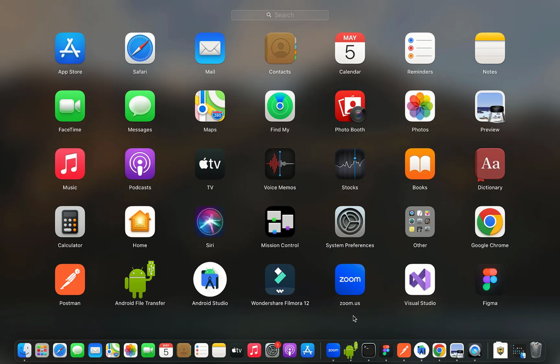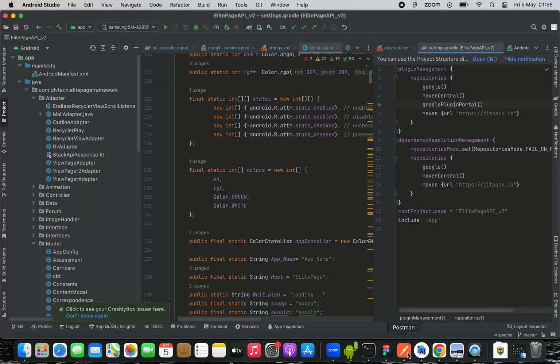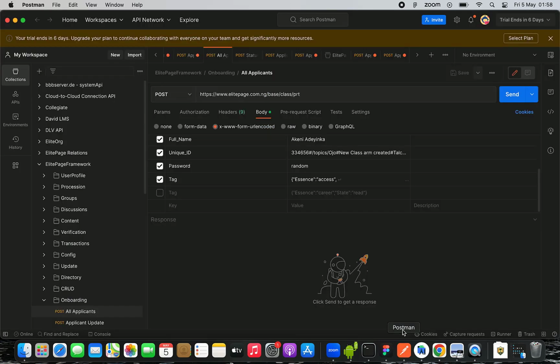Today we shall be considering an important subject matter tagged white labeling. For you to undertake the task, you will definitely need a number of software, ranging from Android Studio. Android Studio is the environment with which you're going to be coding, an integrated development environment, IDE. Secondly, you would need Postman in order to be able to consume API endpoints, API meaning application programming interface.